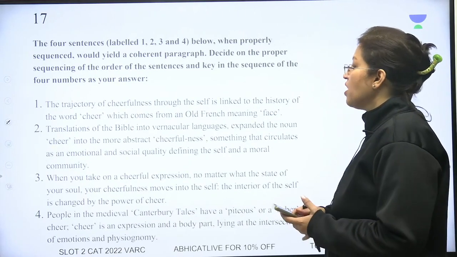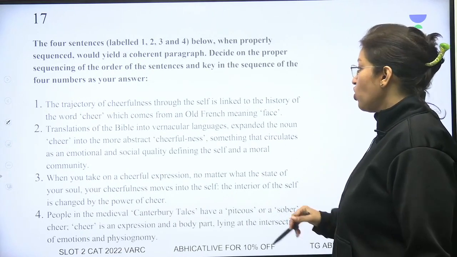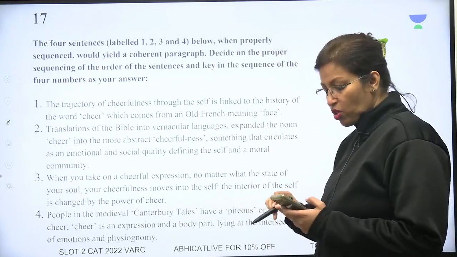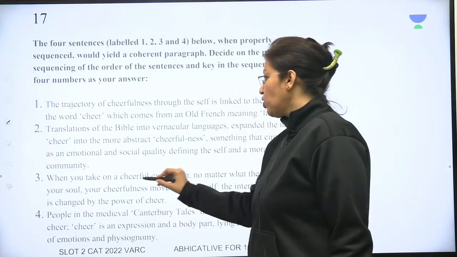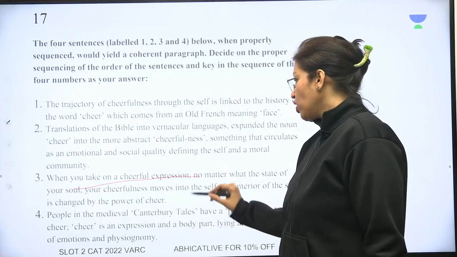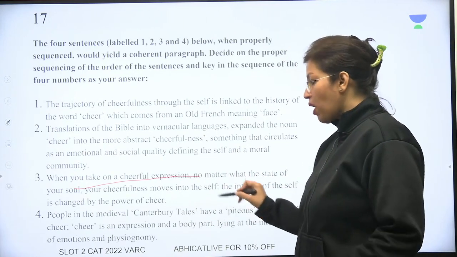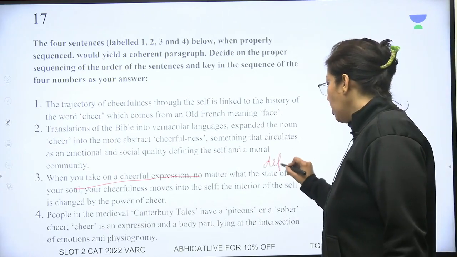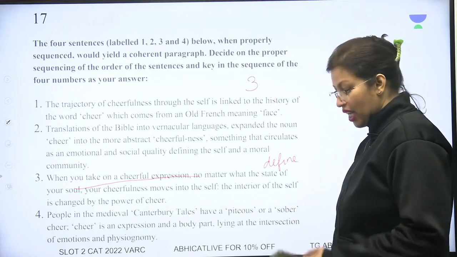क्वेश्चन नंबर 17. 4 सेंटेंसेस दिए हुए, आपको ऑर्डर बताना था बहुत सिंपल तरीके से. Well, so the trajectory of cheerfulness through the self is linked to the. I will quickly tell you the correct answer. तो हम लोग का टाइम भी काफी रन आउट कर रहा है. The correct answer, we start with statement number 3. When you take on a cheerful expression, no matter what the state of your soul, your cheerfulness moves into the self. The interior of the self is changed by the power of the cheer. So you start by defining a concept. So sentence number 3 हो जाता है हमारा पहला सेंटेंस.